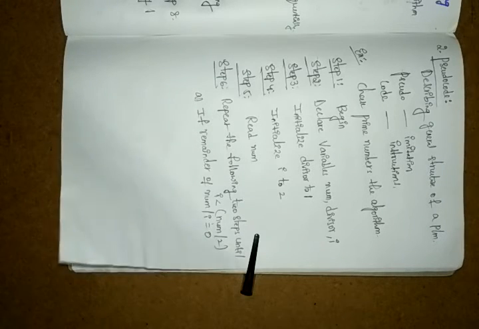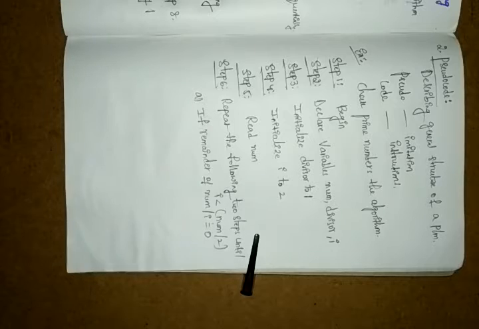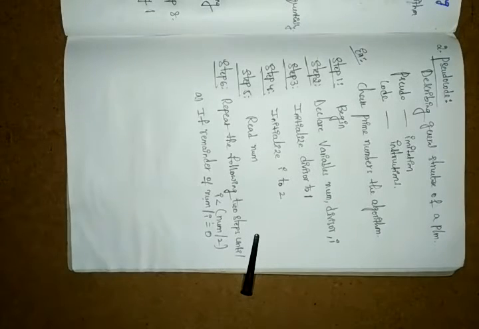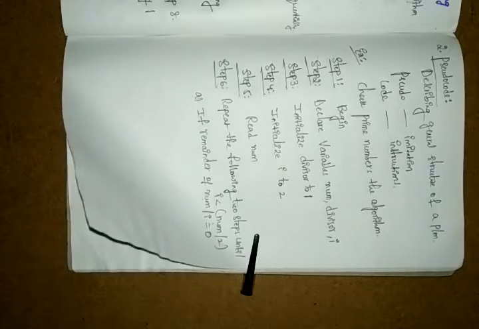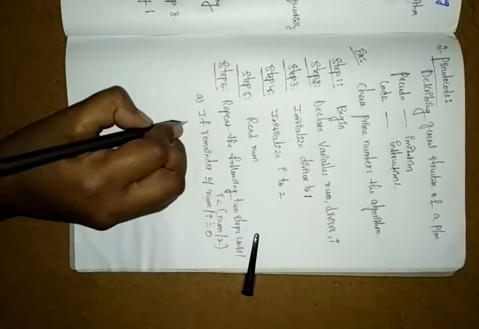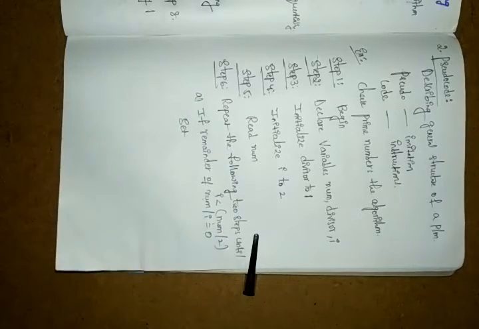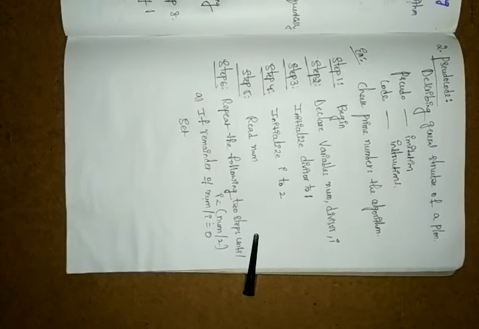So if remainder of num by I equals 0, for example the number is 2, then 2 by 2 remainder is 0. Yes, 2 by 2 is 0. So you got 0, and that is set to our divisor.